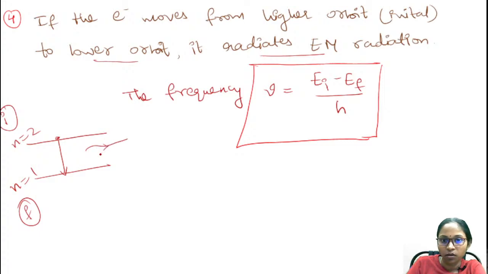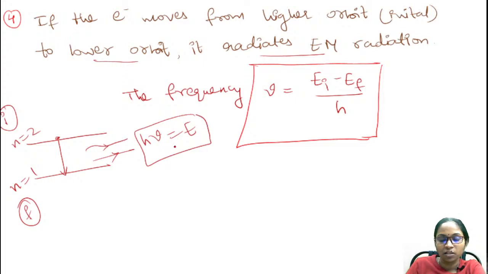As I said, whenever the electron transitions from a higher orbit to a lower orbit, it radiates energy of h nu, which is equal to the energy carried by this electron. Whenever the electron remains in this second orbit, that is the higher orbit, it carries h nu energy, and it will radiate this h nu energy to transfer to the lower orbit. And this is nothing but Einstein's energy equation.